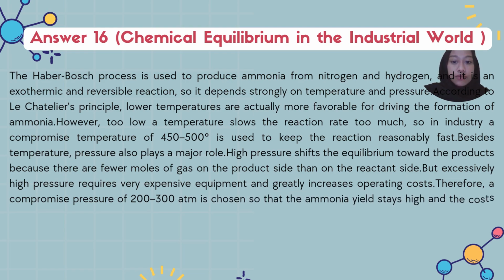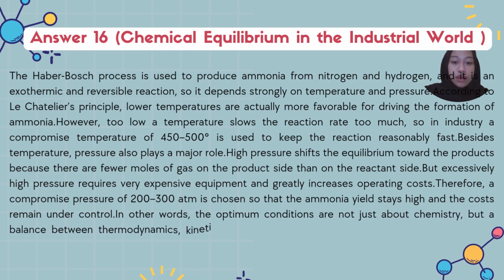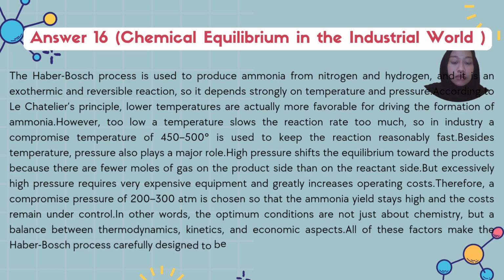Besides temperature, pressure also plays a major role. High pressure shifts the equilibrium toward the product because there are fewer moles of gas on the product side than on the reactant side. But excessively high pressure requires very expensive equipment and greatly increases operating costs.